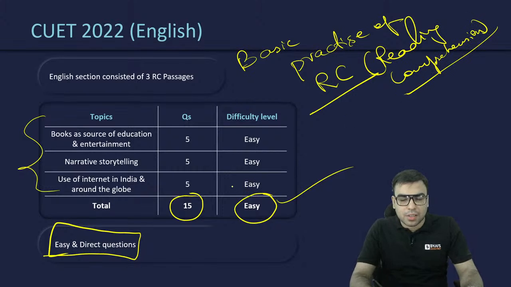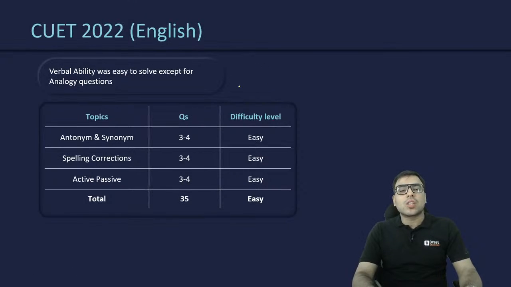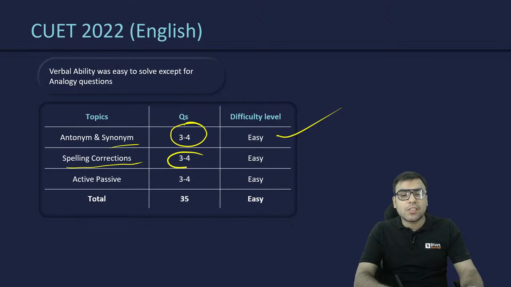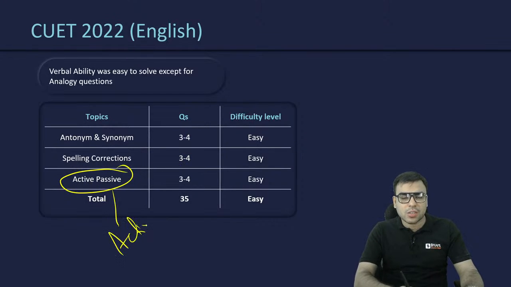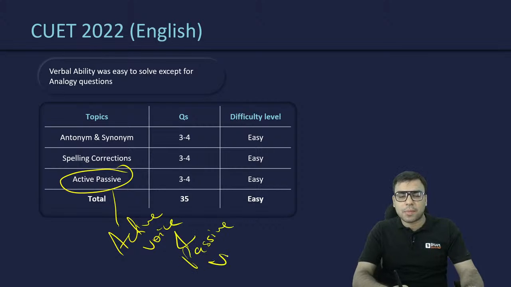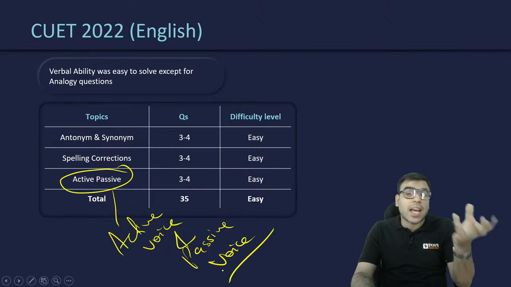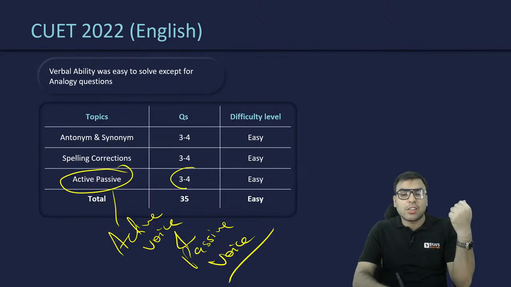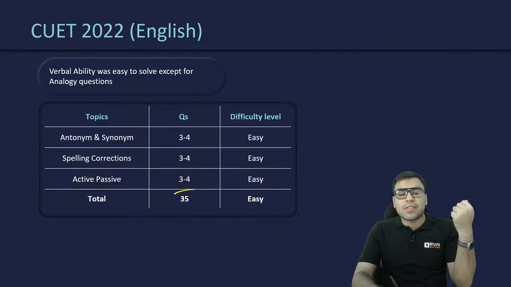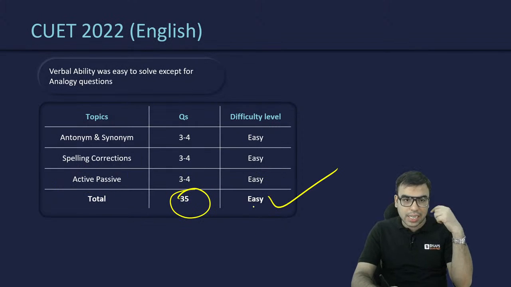Now let's discuss section-wise. You can see it here. Antonyms and synonyms, 3 to 4 questions, easy. Then spelling corrections, 3 to 4 questions, easy, of course. Then active and passive voice. I hope you are aware of active and passive voice, these are taught in school days. It's not that difficult if you have prepared properly through any school-level grammar book. 3 to 4 questions, easy level. So in total 35 questions were there and the difficulty level was easy.